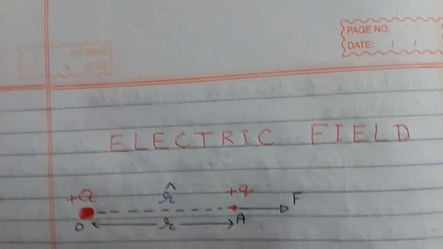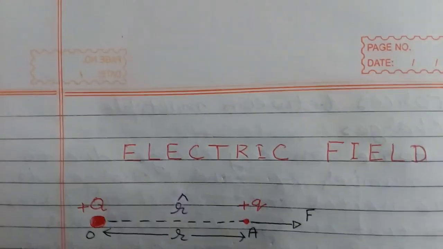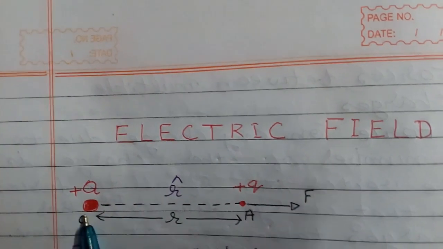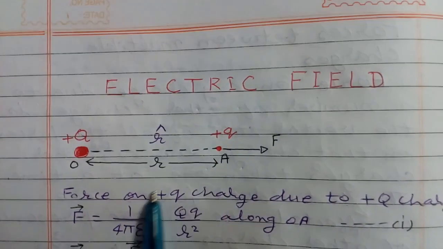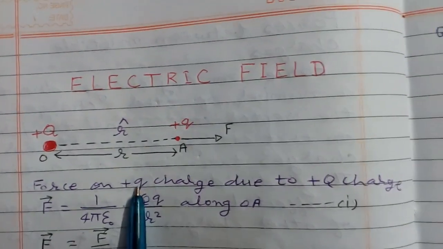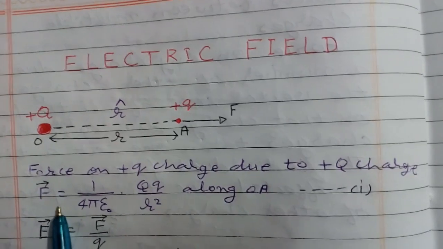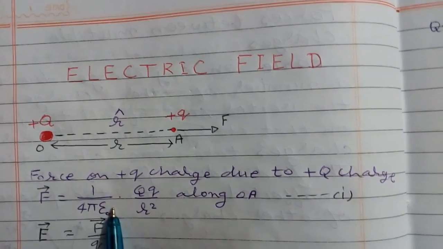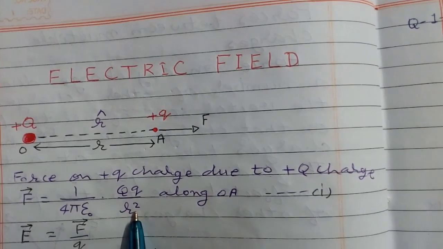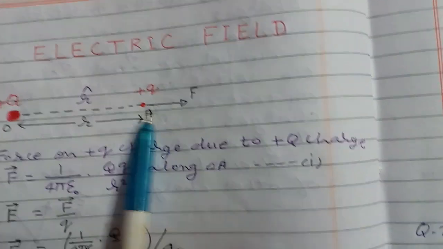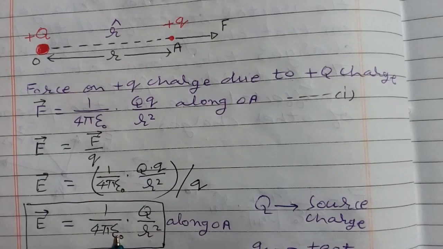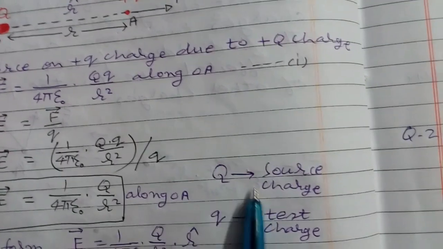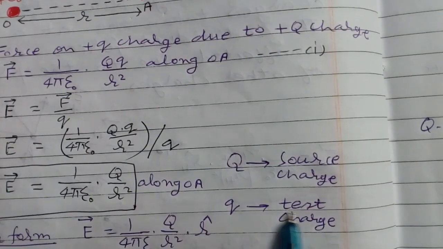Now if we know the charge capital Q, then what will be the strength of electric field at a distance r from this charge? Let us derive the formula for this. Force on plus q charge due to plus capital Q charge: F is equal to 1 upon 4 pi epsilon naught, capital Q into small q by r square, along OA. So E is equal to F by q. So E is equal to this divided by q. So E comes out to be equal to 1 upon 4 pi epsilon naught Q by r square along OA. Q is known as source charge and small q is known as test charge.